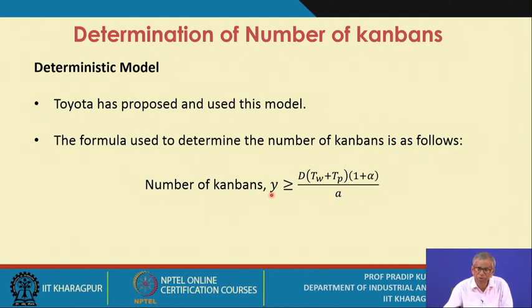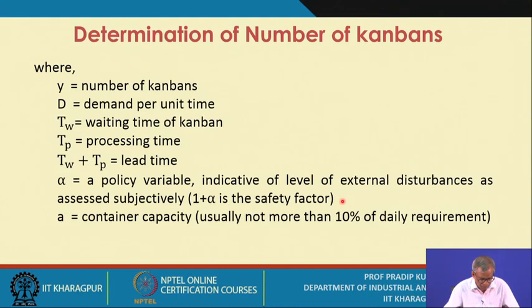The number of Kanbans, Y, should be greater than or equal to D times (TW plus TP) times (1 plus alpha), divided by a. This is the formula you use in the deterministic model. Let me explain the parameters. Y is the number of Kanbans, and D is the demand per unit time, essentially the average demand. TW is the waiting time of the Kanban, and TP is the processing time.